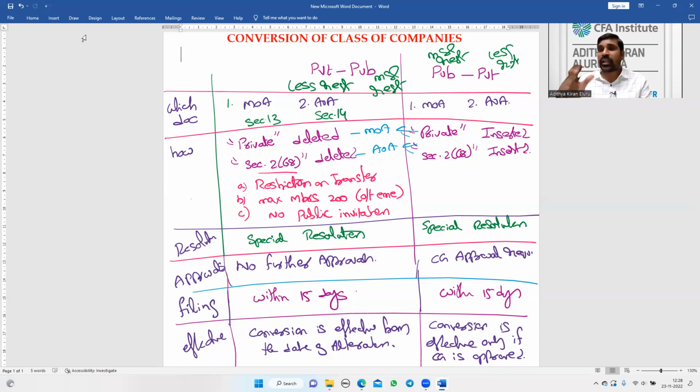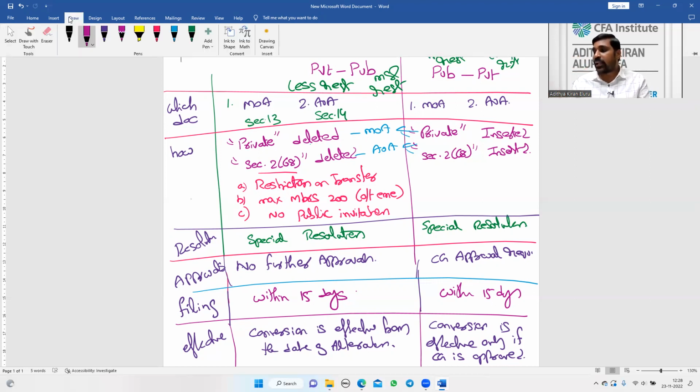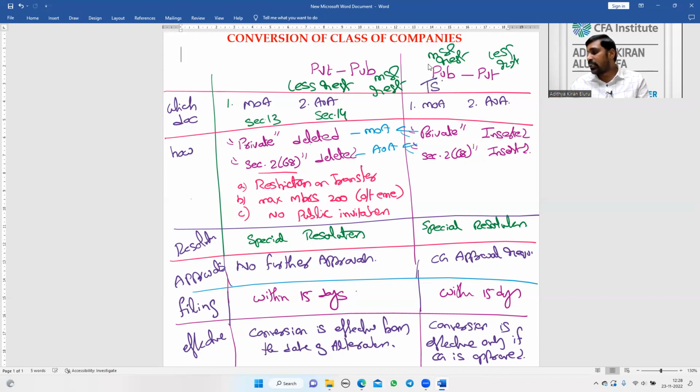Having regard to that kind of landmark case, the central government thought it may not be appropriate to give it into the hands of the tribunal. Let us handle it directly by the central government. So, Tata Sons Limited to Tata Sons Private Limited, they have converted from public to private company. So central government approval is required. Okay, right. This is all about the conversion of private to public.